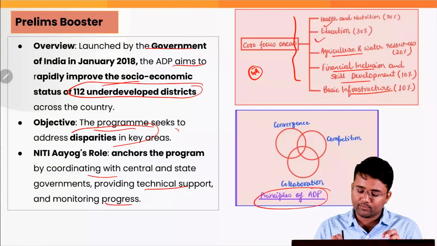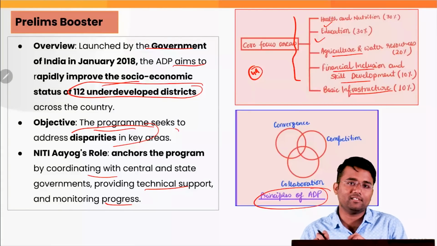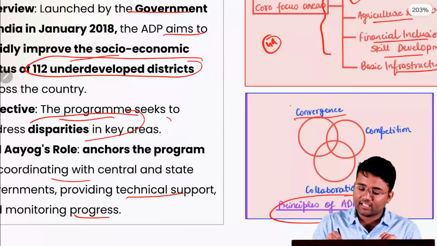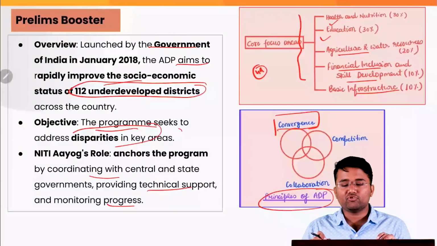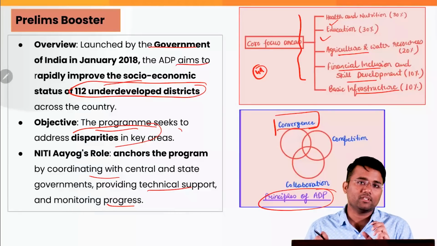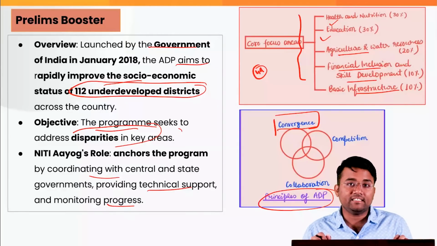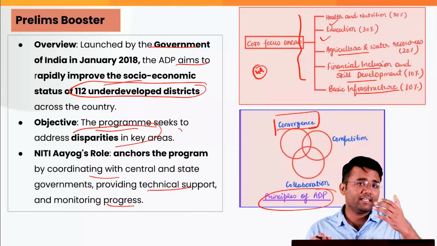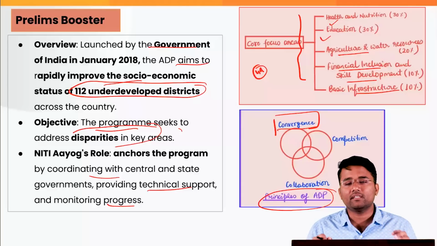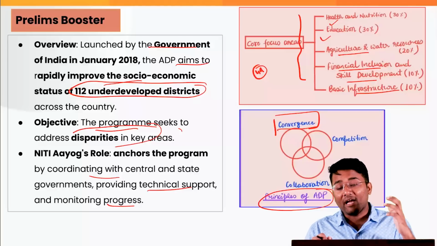If we talk about the various principles that are followed under the Aspirational District Program, the first important one is convergence, that is, convergence of various central and state schemes to ensure that these schemes are properly implemented in these districts and they can come out of the clutches of disparities or backwardness.